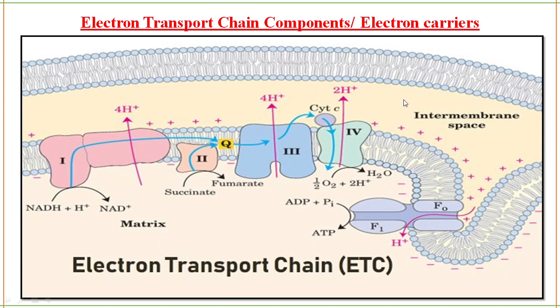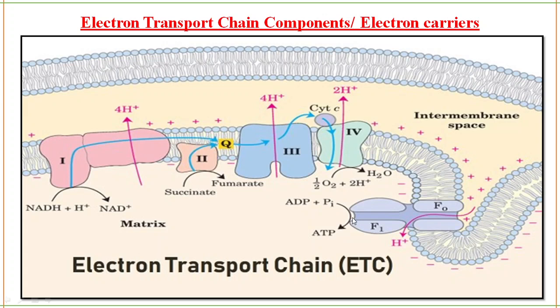So what happens, in order to reach equilibrium, is that from the intermembrane space these protons are pumped back into the matrix. From the intermembrane space, through the ATP synthase, the protons are pumped back to the matrix using the F0, F1 ATPase, which we also call ATP synthase. As the protons are pumped back into the matrix, ATP will be produced as a result.